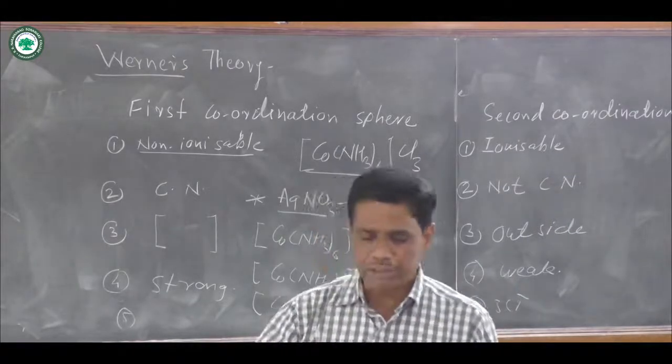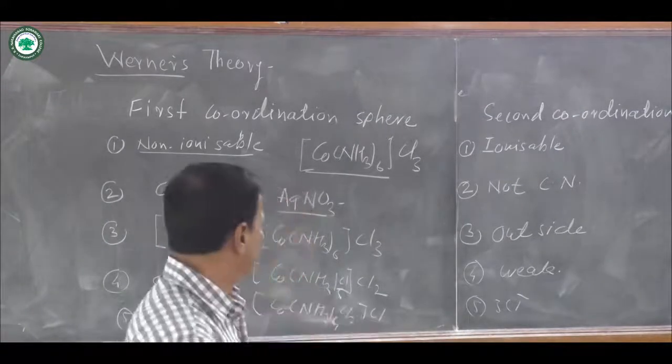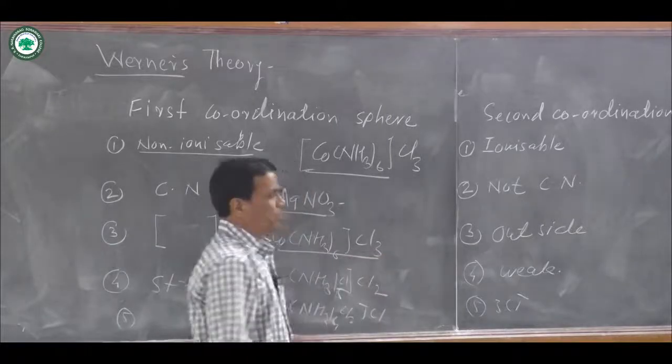If you treat all these complex compounds with silver nitrate solution AgNO3, here you know that this forms ions.